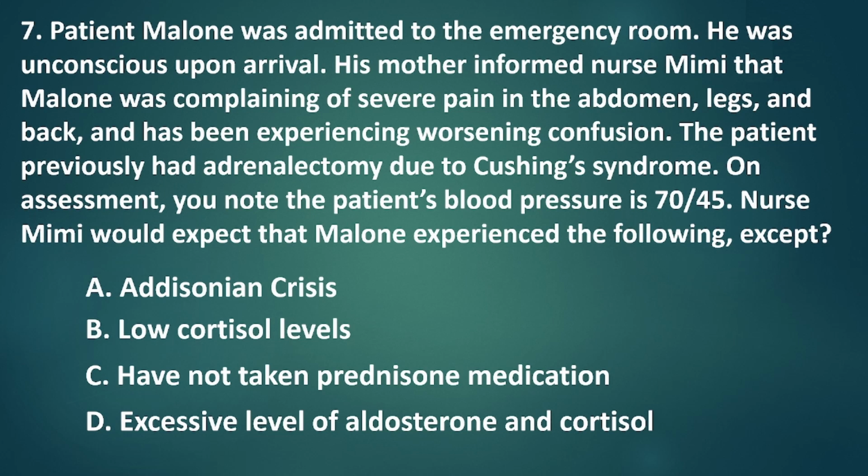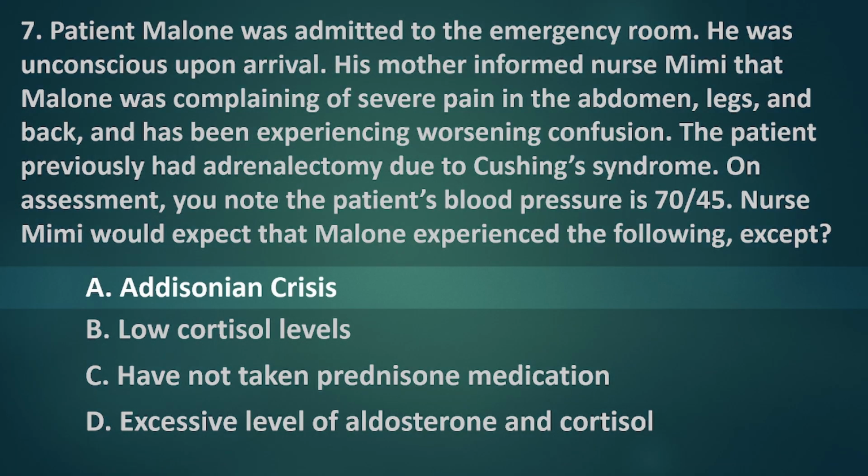Let's apply the process of elimination. The scenario described above is what we call Addisonian crisis. It is a life-threatening situation that results in low blood pressure and low blood levels of sugar due to low level of aldosterone and cortisol in the body. In worse cases, it can even lead to death. This makes option A correct.